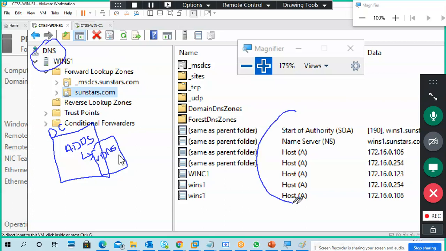And who created these records? Active Directory. ADDS only. While we install it, DNS is installed, and the records will be created automatically. You asked who created the DNS records, right, sir? These records. Who created them? Active Directory. Active Directory will create these records automatically, in the background, while installing.